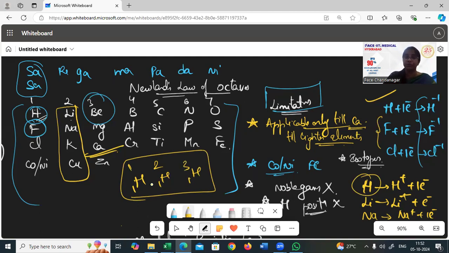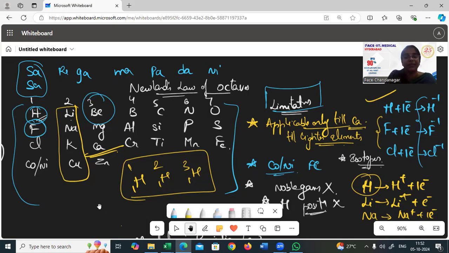His theory holds good, no doubt, only till calcium, only till the lighter elements. The heavier elements were not accepting this kind of classification. Okay, so please note down the limitations also.